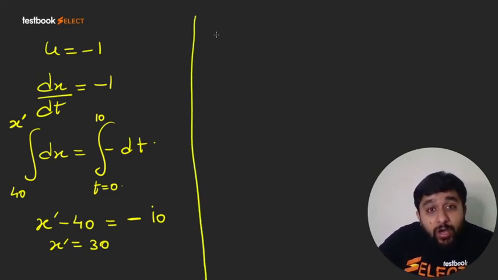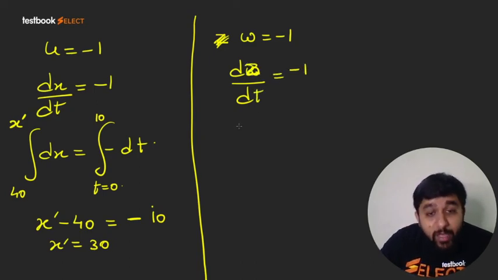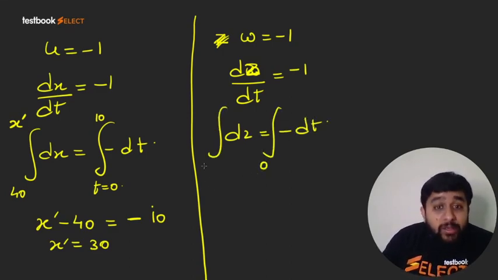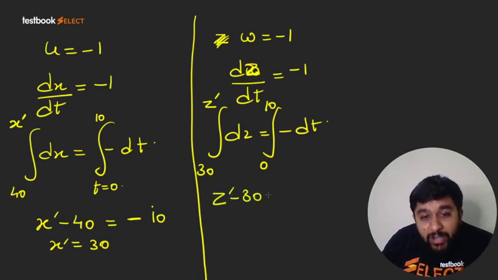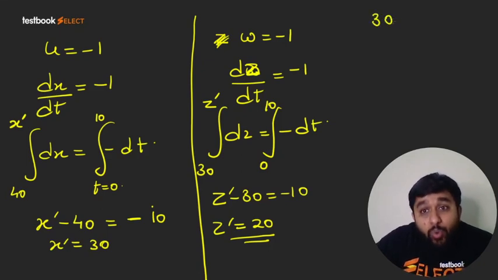Similarly, if we talk of z, the z coordinate, we know w is equal to minus 1. So dw by dt, that is equal to dz by dt, that is equal to minus 1, and dz is equal to minus dt. If I integrate, initially the z coordinate is 30 meters. After 10 seconds, what will be the z coordinate? So z dash minus 30 is equal to minus 10, so z dash is equal to 20. So when the bird lands on the ground, its coordinates will be 30, 0, 20.